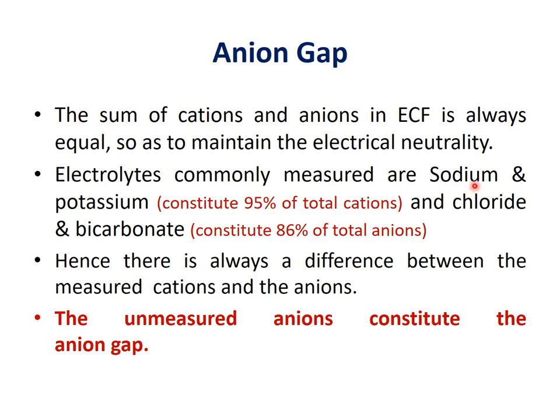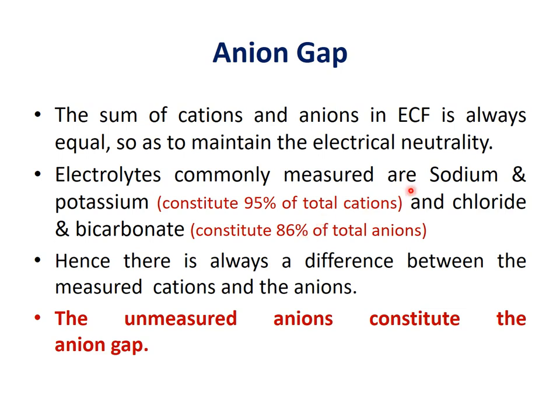From the total cations, sodium and potassium constitute only 95%, and chloride and bicarbonate constitute only 86% of the total anions. So you can see there is some difference, 95% and 86%.